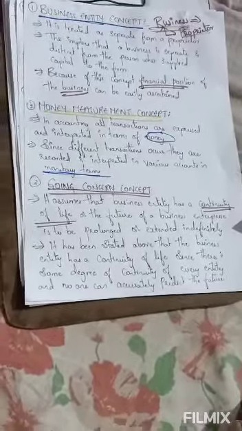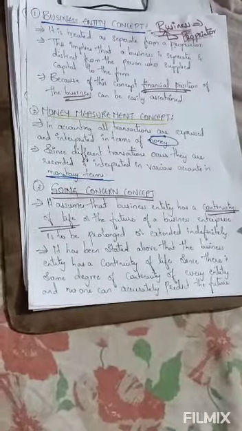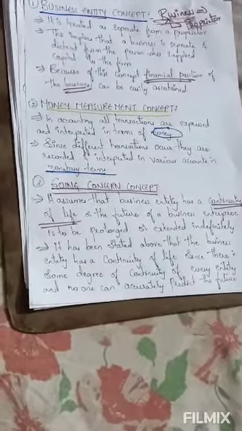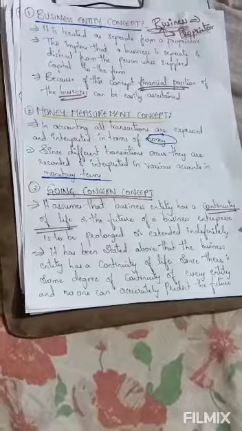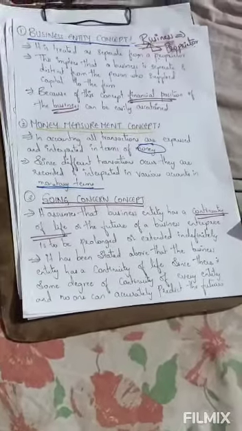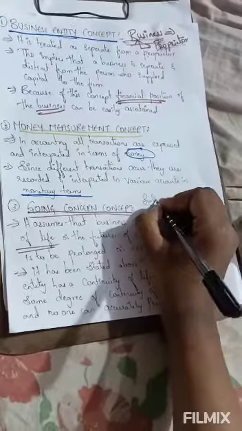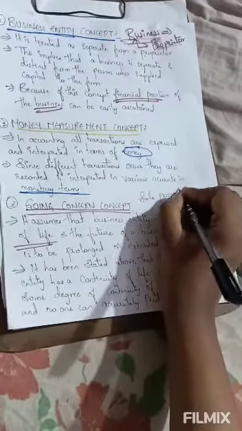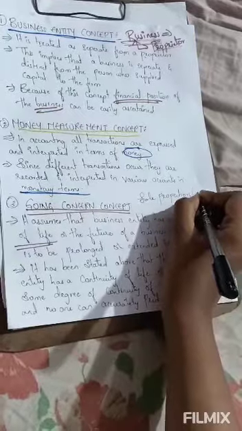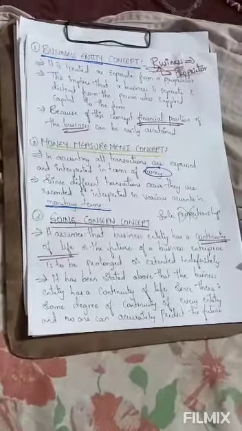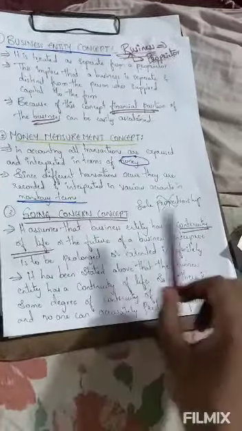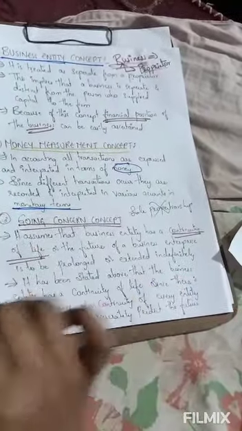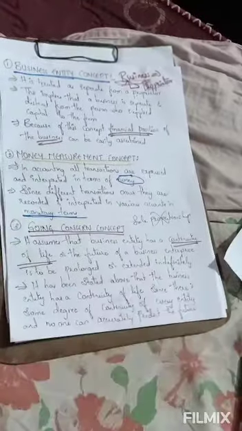If anything happens to the proprietor, the business doesn't come to an end. The proprietor will change. In the sole proprietorship, the business and the person are the same. We will not consider this in the Companies Act. So the going concern concept means nothing but continuity of life of the business. It goes on continuing.